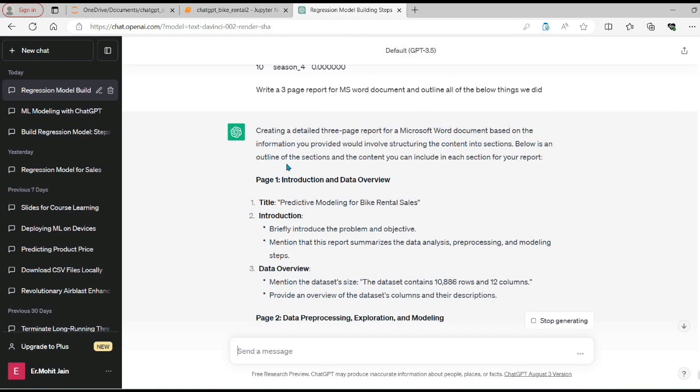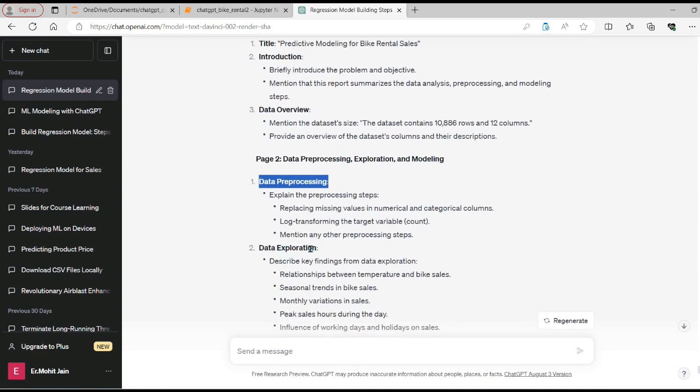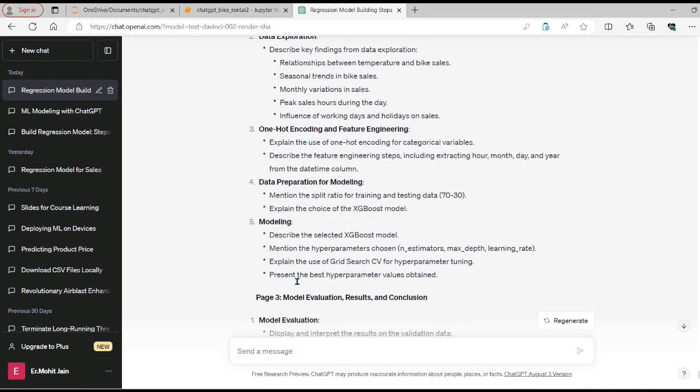So right now it has outlined some of the important things. Page 1: introduction and data overview, title, introduction, data overview. Then page 2 would be data pre-processing, exploration, and modeling. So data pre-processing, data exploration, one hot encoding, data preparation, modeling.